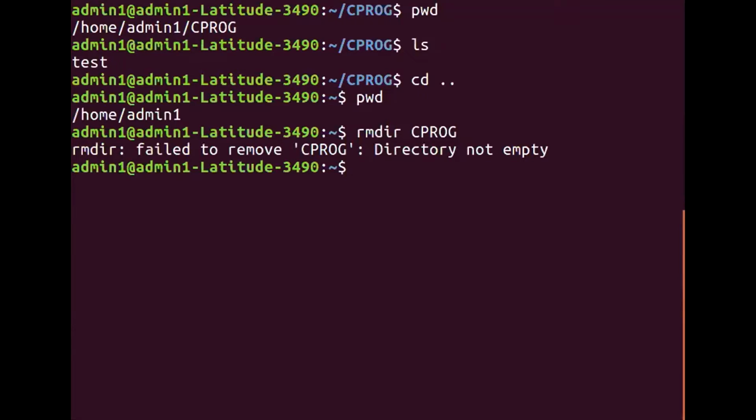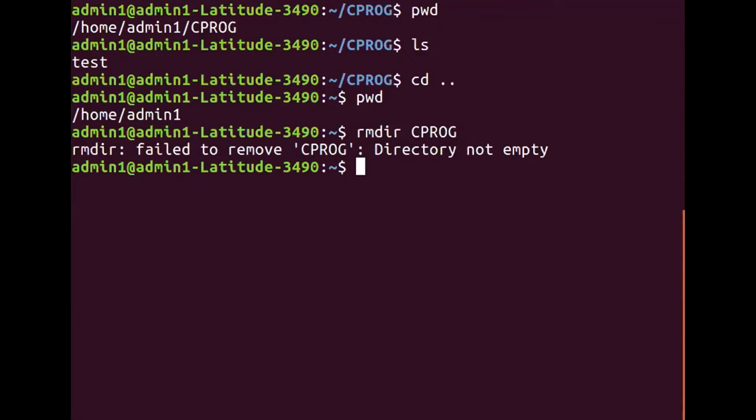And it says failed to remove. And see the reason. In the earlier case, the reason was no such file. But now the reason is directory not empty. That means you are trying to demolish your house with the household items still inside the house. This is not possible, correct?